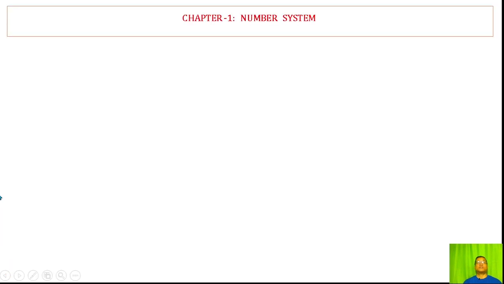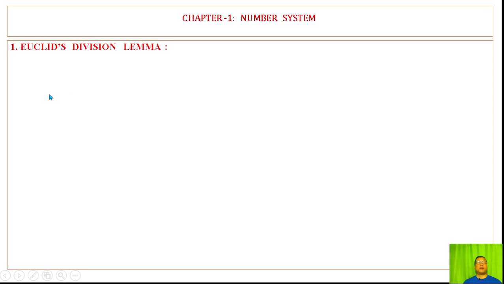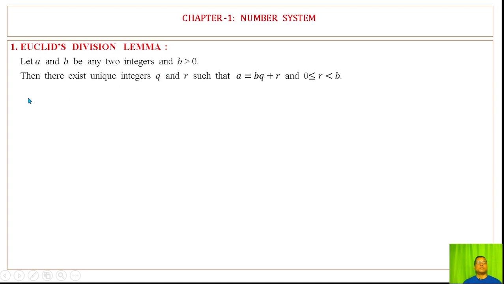Chapter 1 Number System. Euclid's Division Lemma. Euclid's Division Lemma statement: let a and b be any two integers and b greater than 0. Then there exist unique integers q and r such that a is equal to b into q plus r, and r is lying between 0 and b, including 0 excluding b.